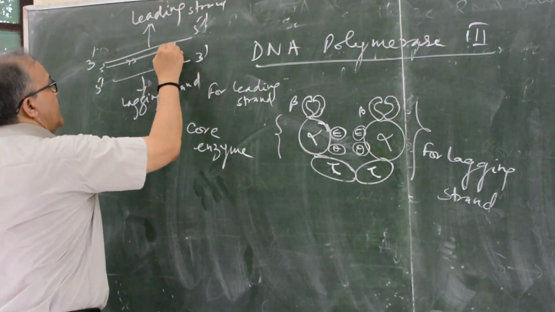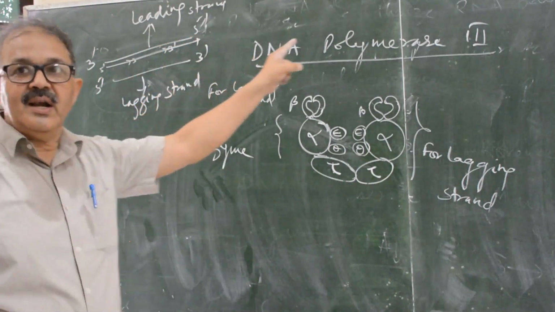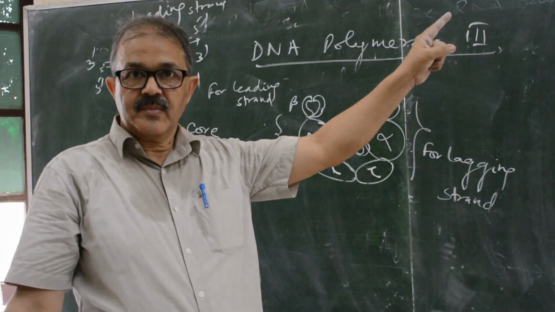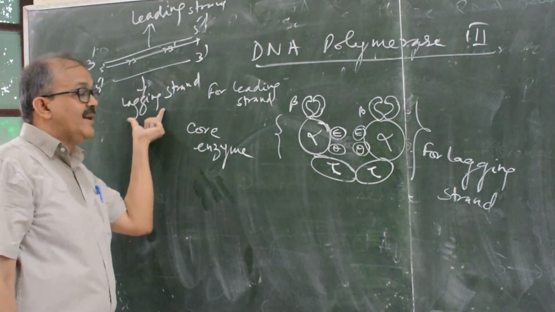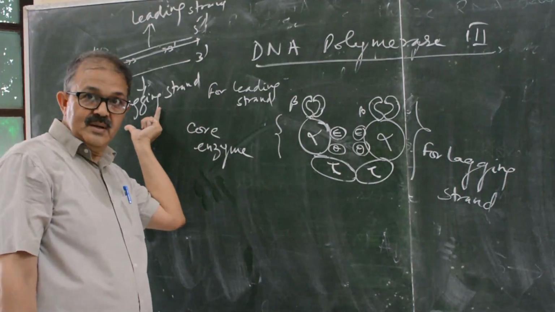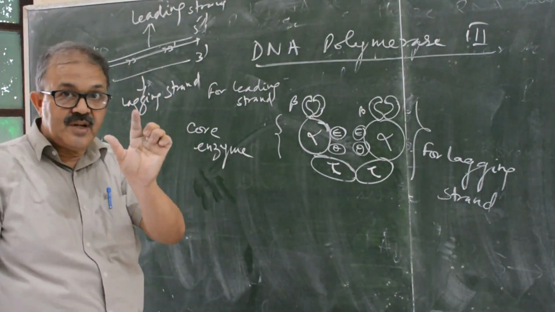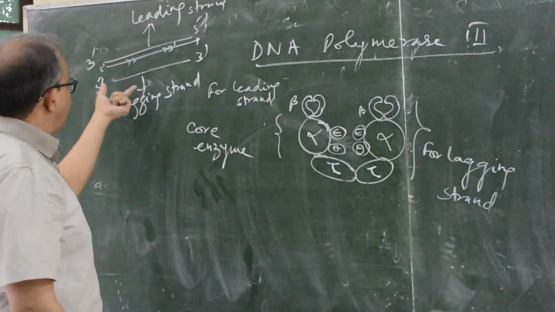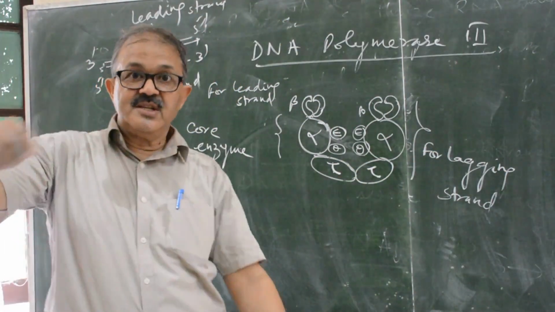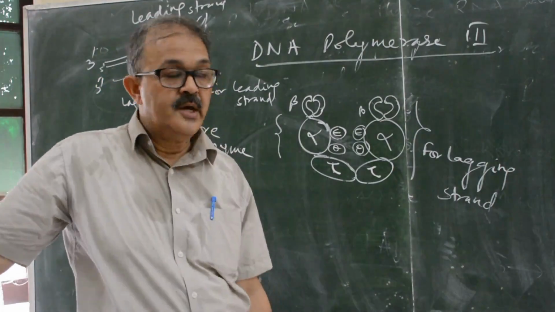The direction will be continuous. It will lead the replication. But it will not lead, it will lag behind. After a few moments of the replication, if it is started, then the lagging strand replication is started on the lagging strand. So it is lagging strand.